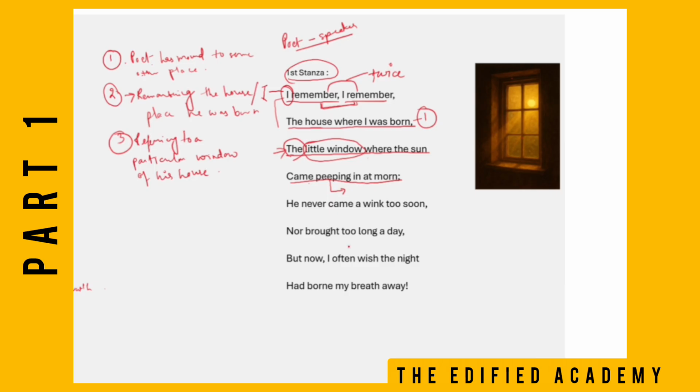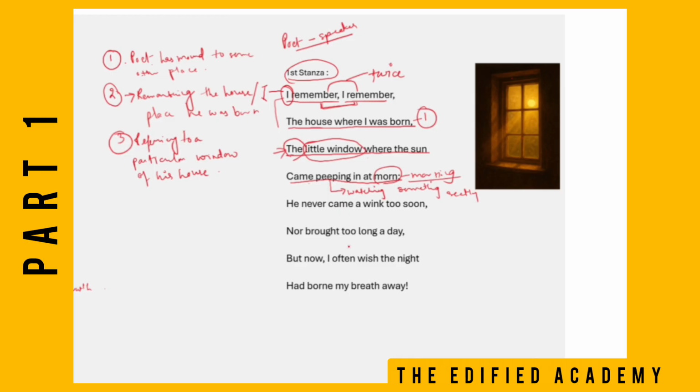Children, see, what does peeping mean? Peeping means when we are watching something secretly, right? In at morn. Here, morn means morning. Okay?